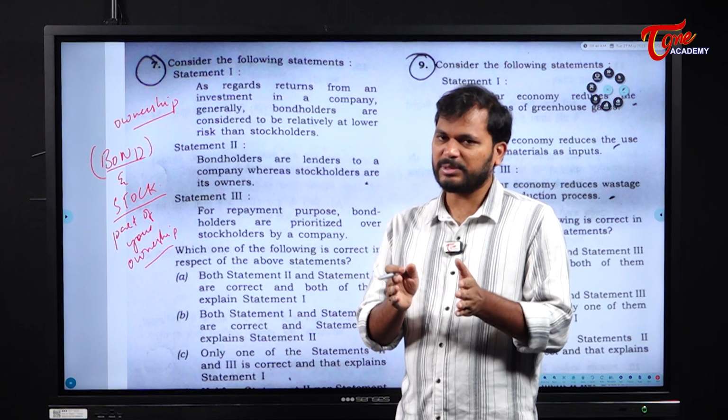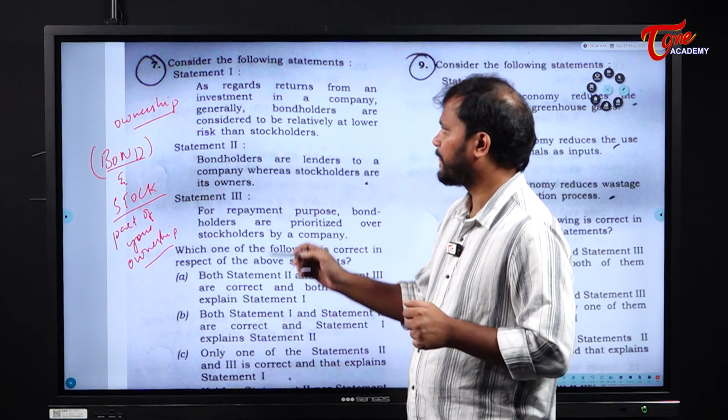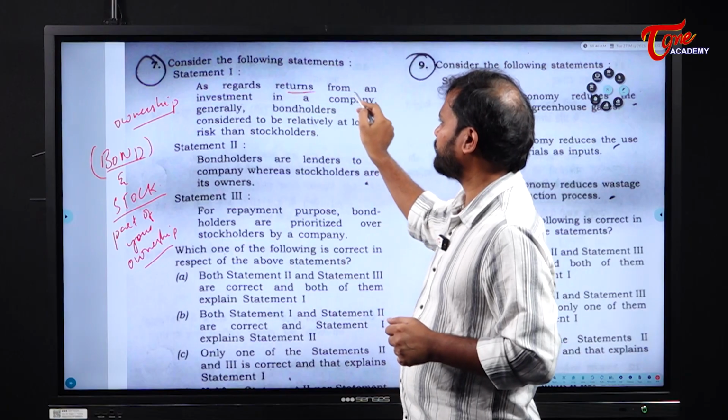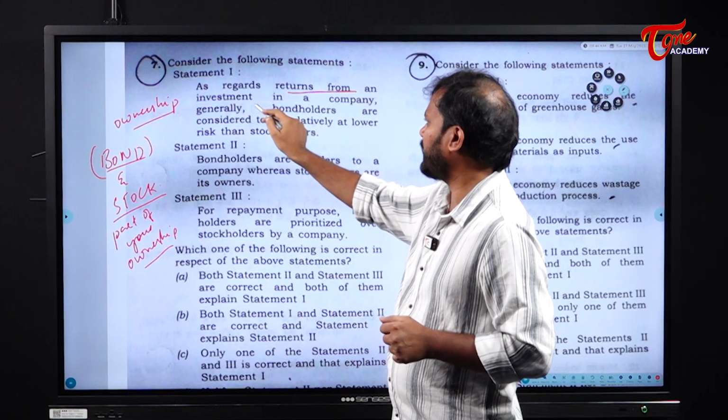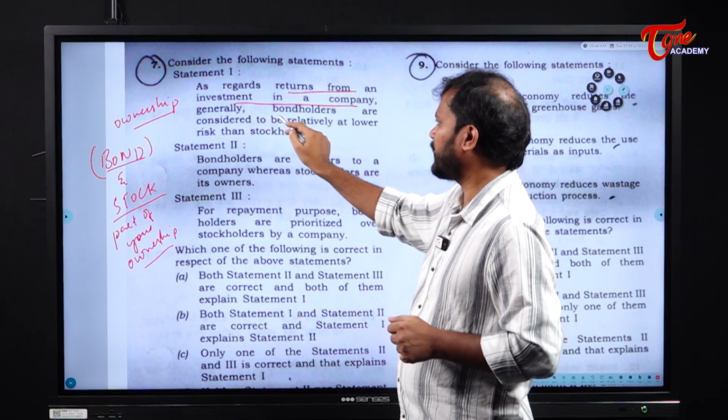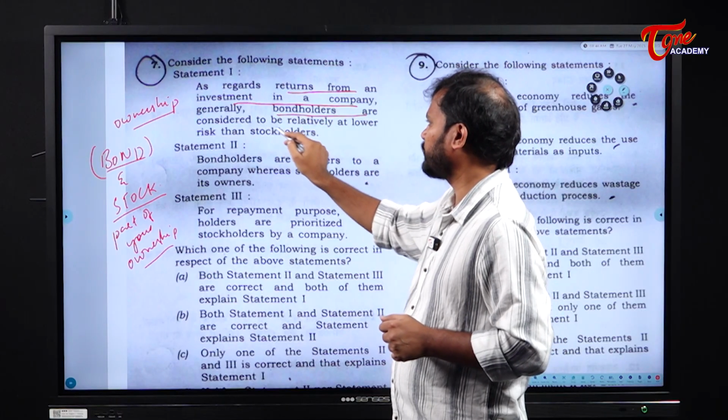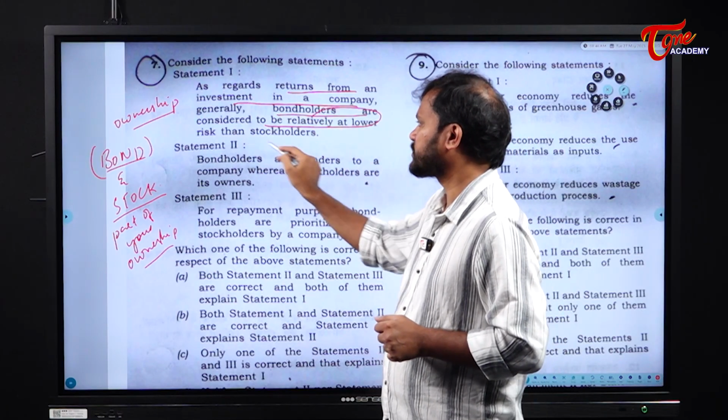Now, taking this explanation as the criteria, let us see the question. As regards return from an investment in a company, generally bondholders are considered to be relatively at lower risk than stockholders.